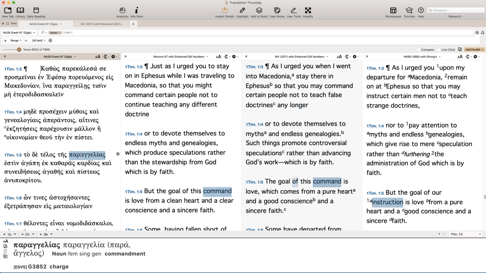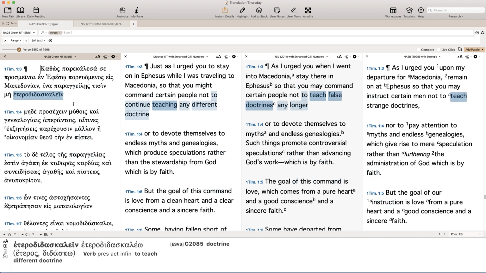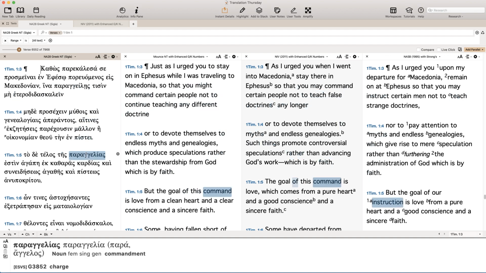and the way that Greek will often connect these two words, other than using the same word, is the use of what's called an anaphoric article. In other words, the function of this case is to say, but the goal of the commandment, meaning the commandment I just talked to you about, and here it's really easy to find it because it's the same root, different words. One's a verb, one's a noun. But this is the anaphoric article. So that's what it says in Greek, and that's what it means in Greek.